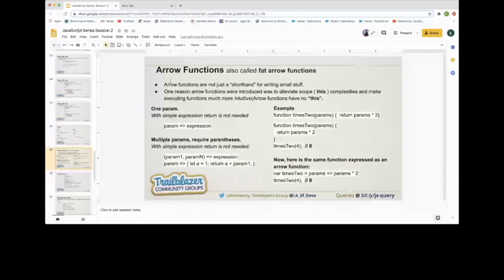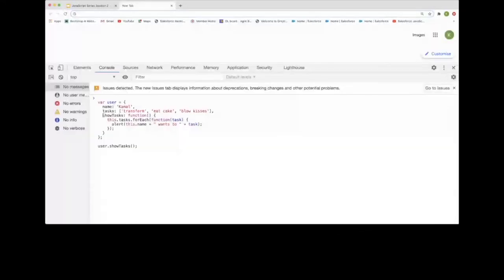But if we are talking about a nested method inside a method or inside a property, we are not able to access that particular index, and we need to use that. So in this kind of scenario, we are facing many issues with the this keyword. For example, we have this object called user, and inside user we have a property name, and we also have different tasks, and we have a function that basically does this dot task, and it iterates.